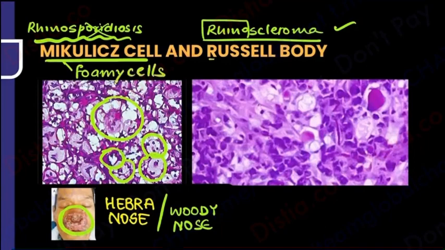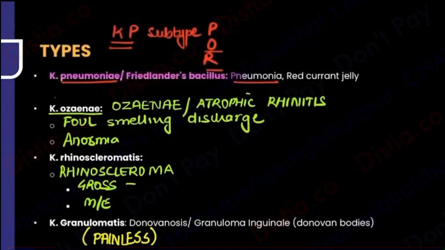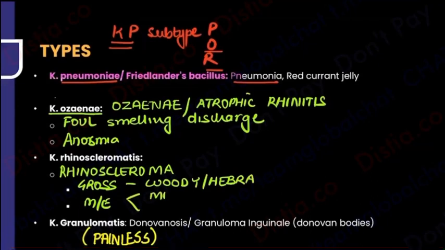And if you look carefully, it's a bacteria. It is going to result in antibody production. Antibody production means these pink colored bodies that you're getting. Immunoglobulin, that is Russell body. Where in pathology do you study Russell body? Antibody disorder, multiple myeloma also shows you. So coming all the way back, now I think you all know that grossly it is going to show you either a woody nose or a Hebra nose. And next, microscopically, it shows you two things. One cell, which is very, very famous, is going to be the Mikulicz cell, and the other one is going to be the Russell bodies.